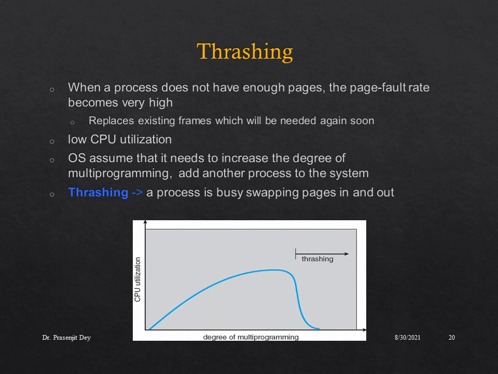And as the CPU is unutilized in this scenario, the CPU utilization becomes low, and as CPU utilization becomes low, the OS assumes that it needs to increase the degree of multiprogramming, and it adds another process into the system. In this way the OS keeps on adding processes into the system, and CPU utilization keeps on decreasing. So thrashing is a phenomenon in which a process is busy swapping in and swapping out pages, whereas it is unable to execute operations on the CPU.